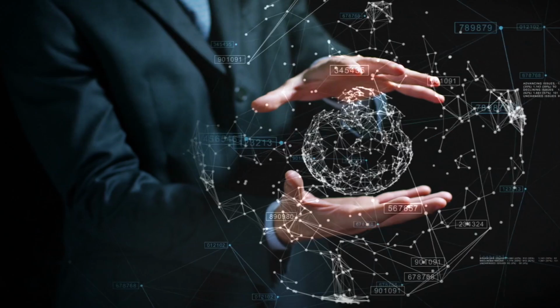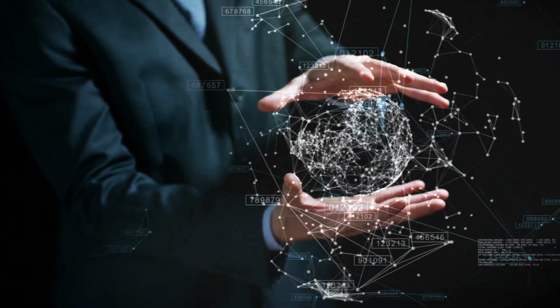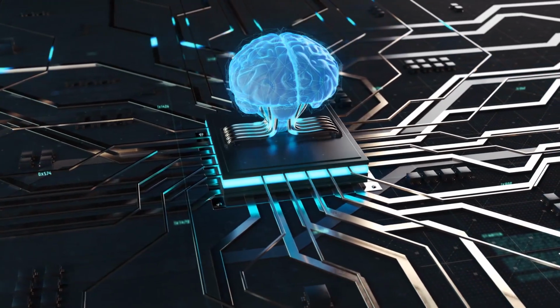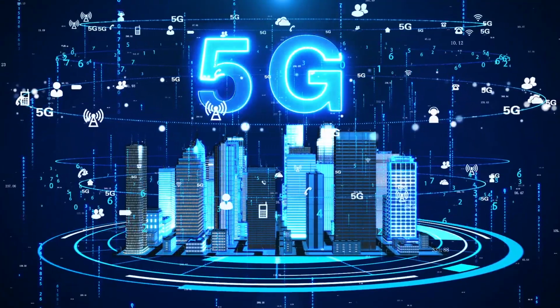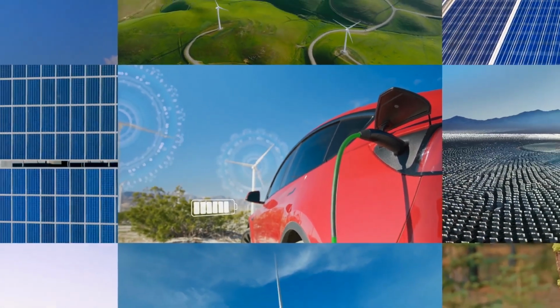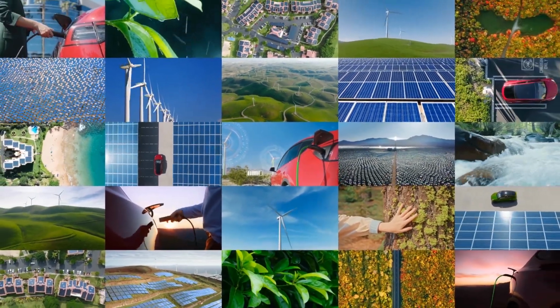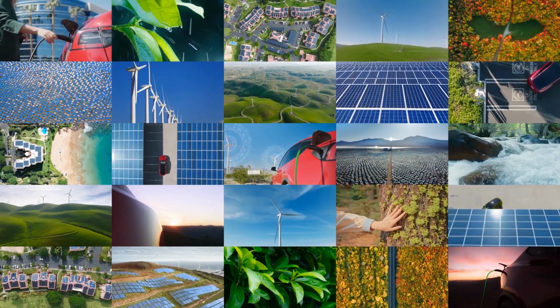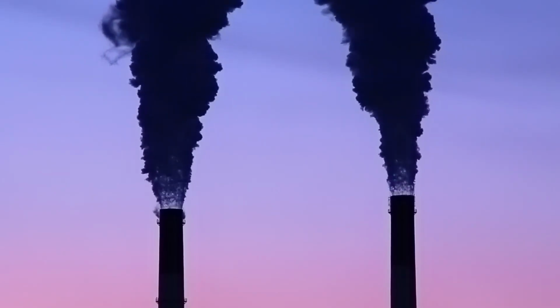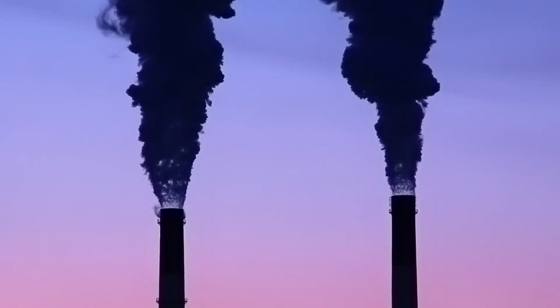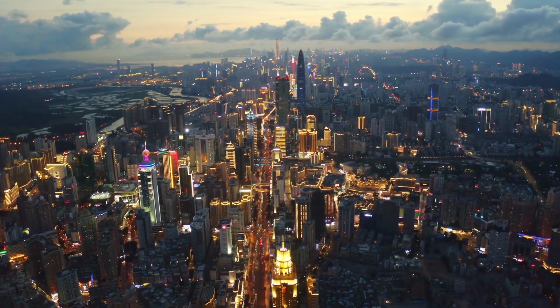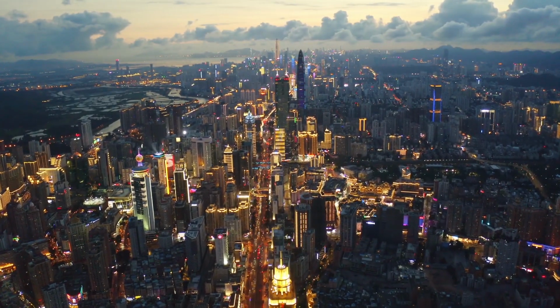One of China's most ambitious focuses today is technological advancement, particularly in areas like artificial intelligence, 5G networks, and green energy. The country is also investing heavily in renewable energy sources like solar and wind power to become carbon neutral by 2060. This is particularly significant as China is the world's largest emitter of carbon dioxide, but it is actively working on reducing its environmental footprint.